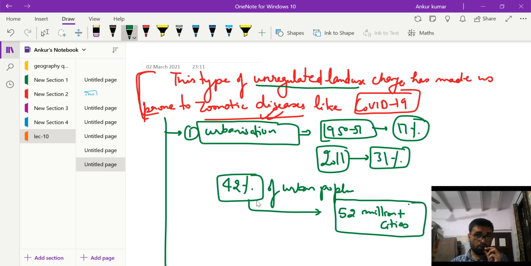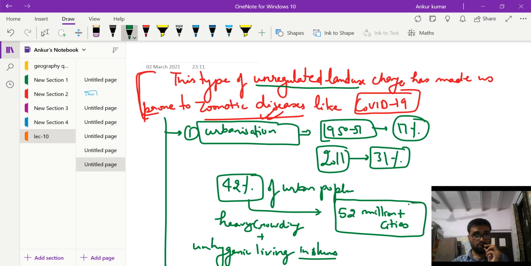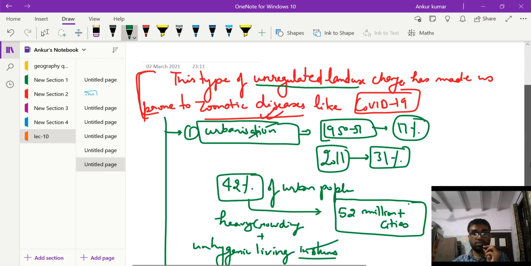Now, what does this mean? This means heavy crowding plus unhygienic living, living in slums. Now, this has its own consequences. This kind of urbanization that we are witnessing, that I depicted here in the form of figures, has its own consequences. What are the consequences of such type of urbanization?